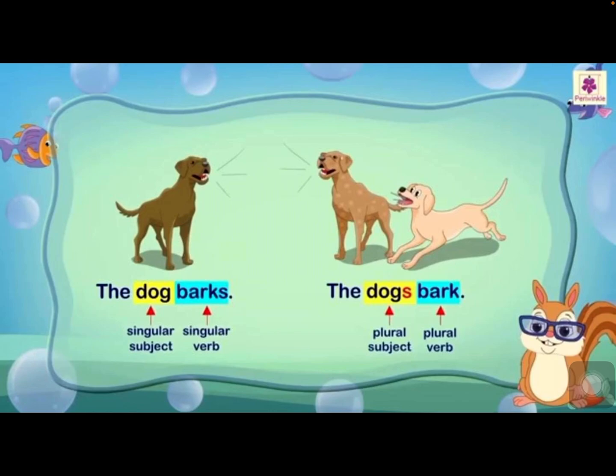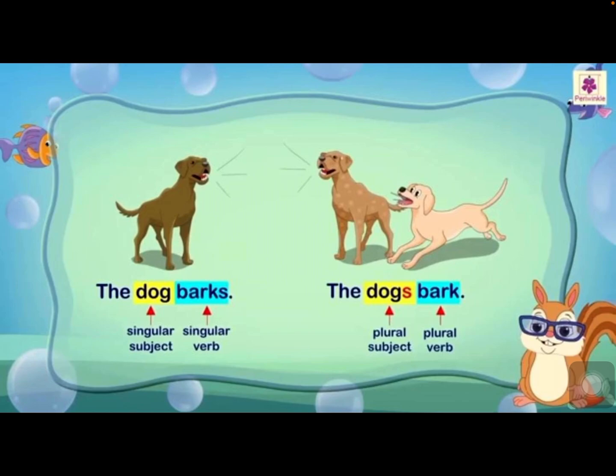We have already learnt about verb forms. See here for example, bring, brought, brought. Very familiar word to each and everyone. So verb forms means present tense or infinitive form, past tense, past participle form. Bring, brought, brought. Okay, so for example, listen to this example also. The boy brings a book. The boys bring books. Understood?